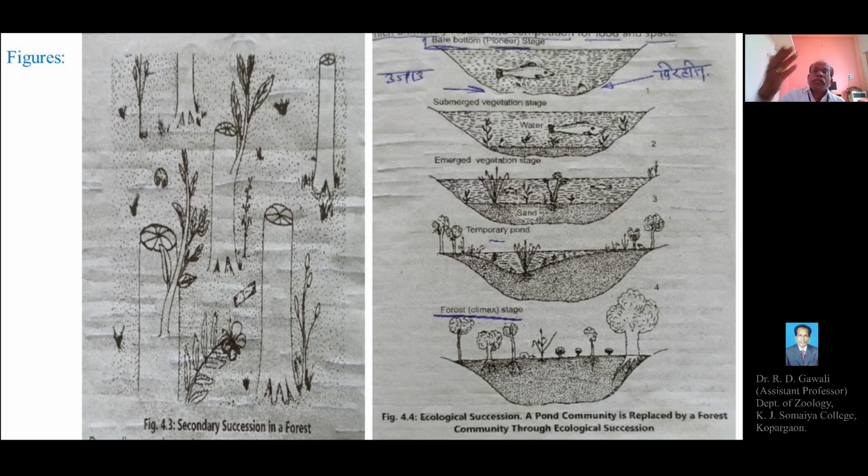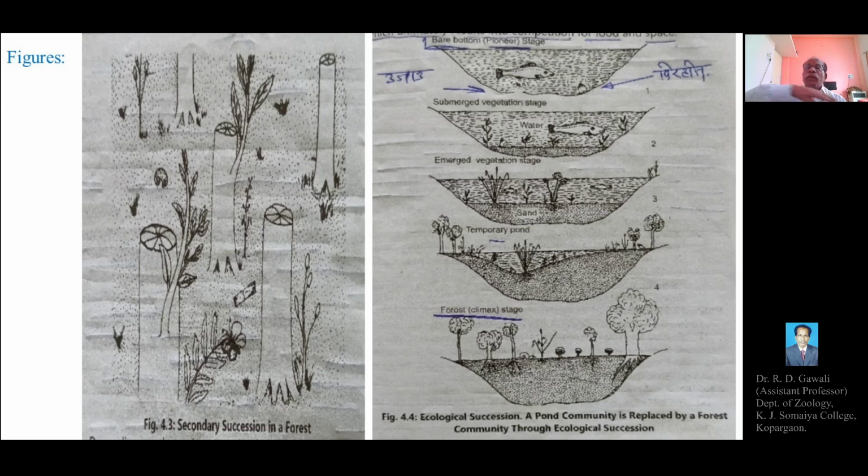So there is again slow development of pioneer plant species, like lichens, then mosses, then grasses, then herbs, then shrubs, then small trees, and again the large trees.